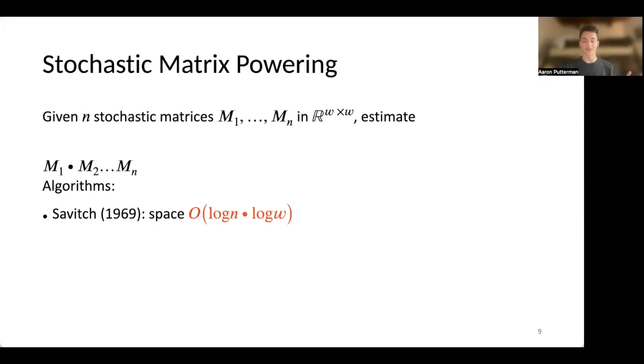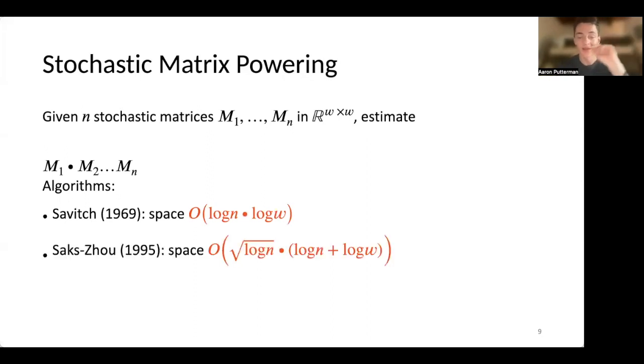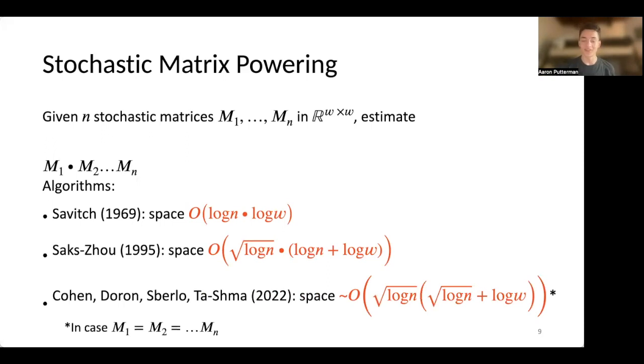So there have been several algorithms for this problem. First, we have Savitch, who, by a simple modification to his algorithm for non-deterministic space, you can show an algorithm that solves this approximated iterated matrix multiplication in space log n times log w. A little bit more non-trivially, Saks and Zhou in 1995 demonstrated an algorithm which gets order square root log n times (log n plus log w). And then more recently in 2022, Cohen, Doron, Renard, Sberlo, and Ta-Shma gave an algorithm which gets space order square root log n times square root log n times log w, up to some additional log factors, specifically for the case where m1 equals m2 all the way up to mn.